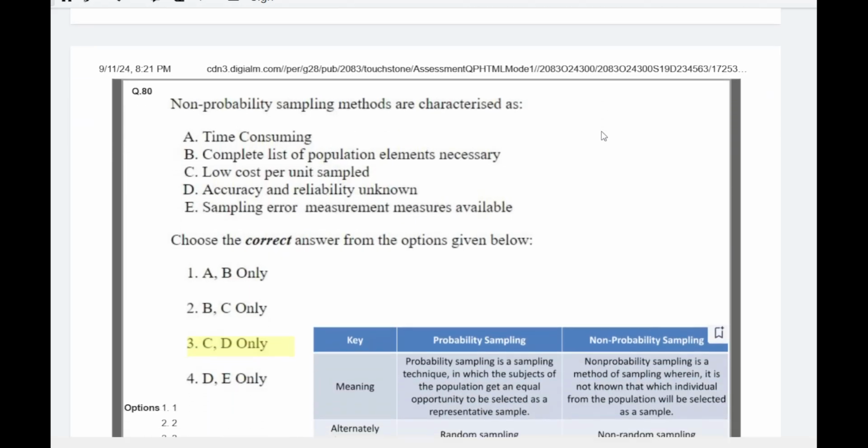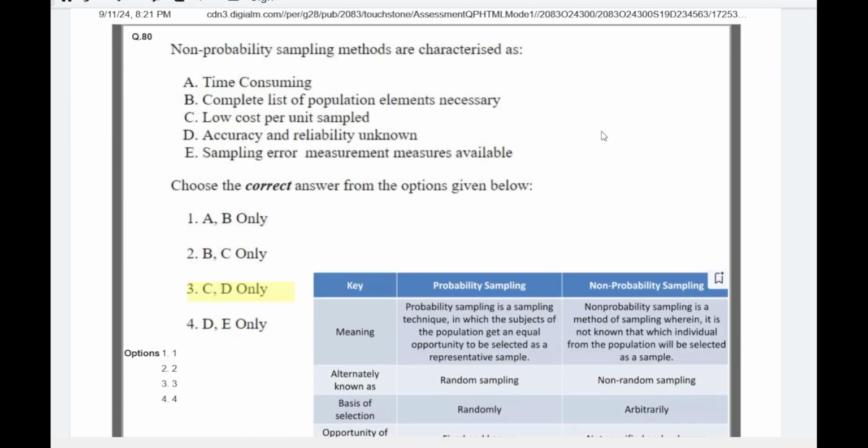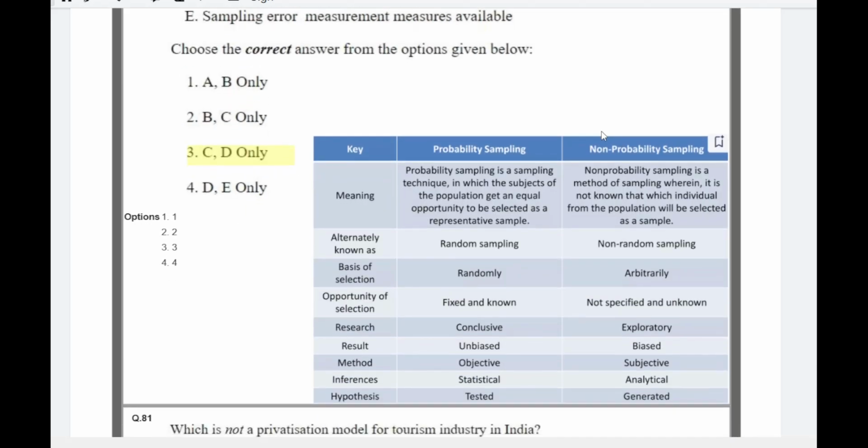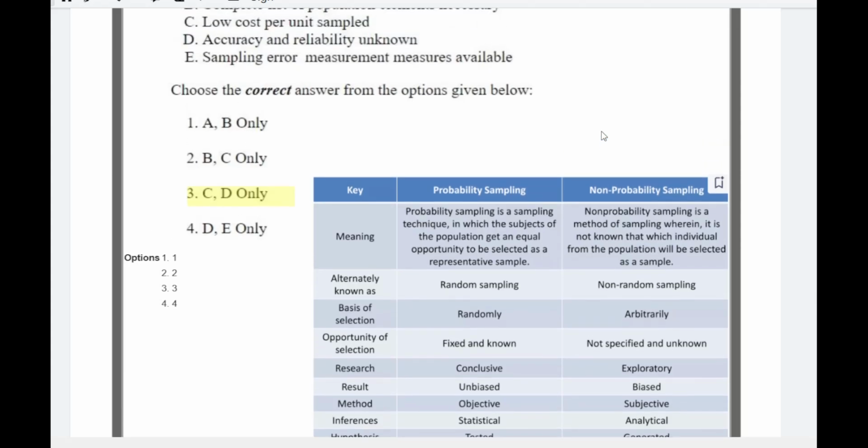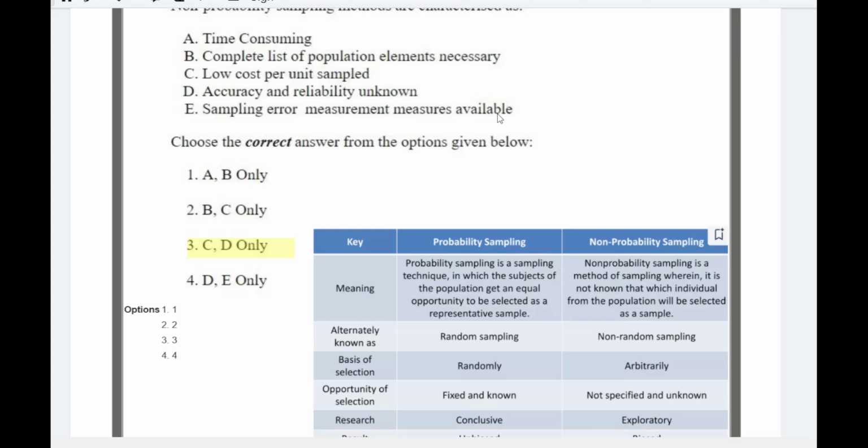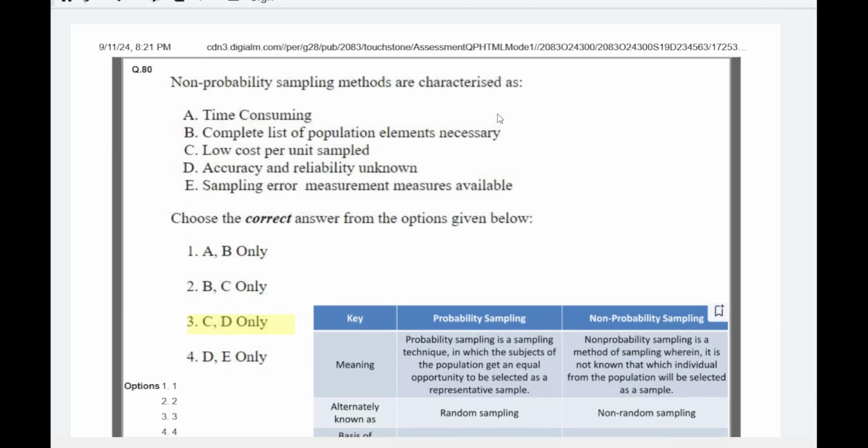Question number 30 is from sampling. It's your unit number 10, which is about research. The question was asked about non-probability sampling methods and their characteristics. I have put a screenshot here, which will be very helpful for you to know about probability sampling and non-probability sampling. Please go through this screenshot. You can pause this video to read it, or you can take a screenshot of this particular page. The right answer was C and D: low cost per unit sample, which is a characteristic of non-probability sampling, and the second characteristic is that accuracy and reliability are unknown. You don't know about the accuracy and reliability of non-probability sampling.